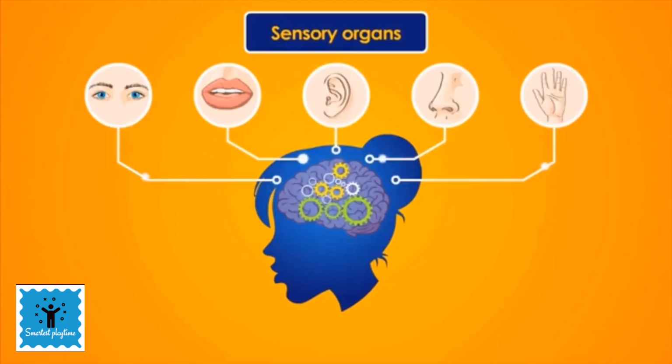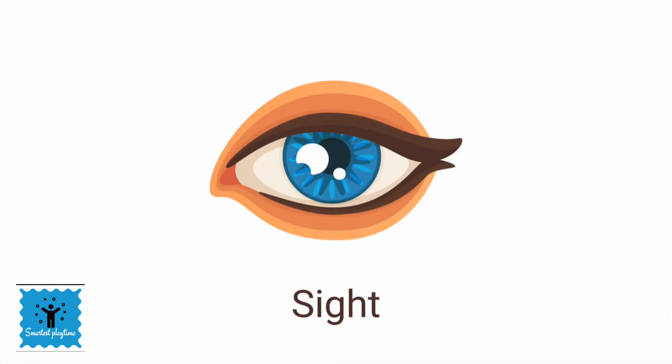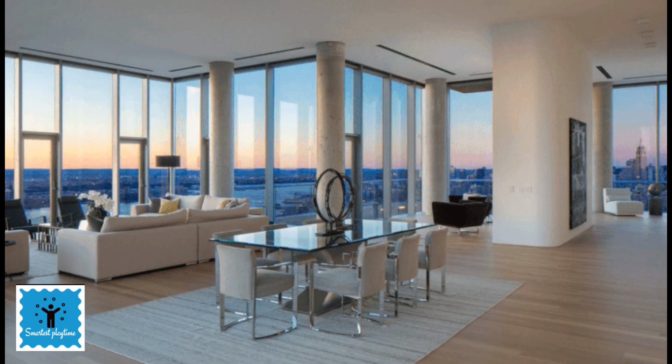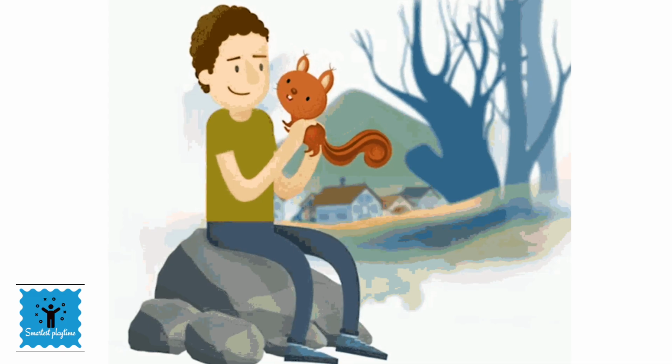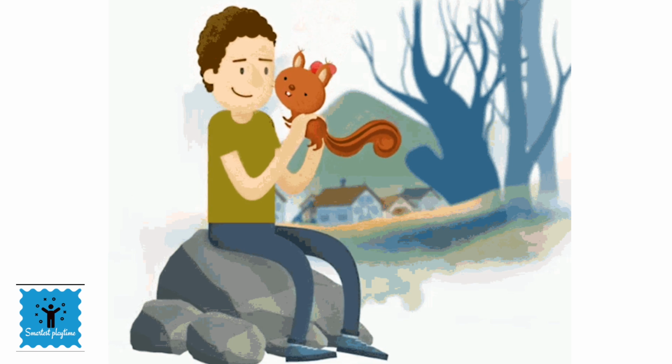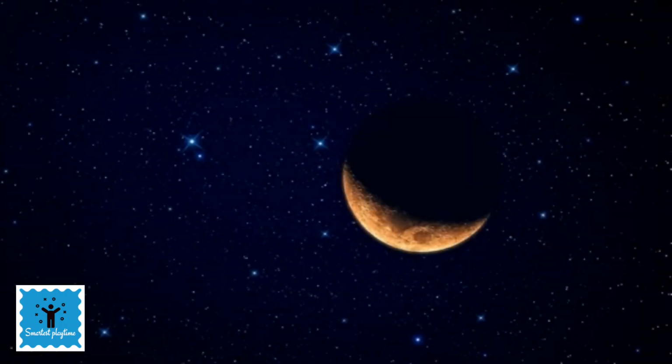We know this world with the help of our senses, and these sense organs will help us to find out what's going on around us. Out of all these senses, the sense of sight is one of the most important senses. It helps us to see things around us like mountains, rivers, trees, plants, chairs, people, and so many other things. During daytime, you can see clouds, rainbows, birds flying in the sky, and at night we see the moon and stars.